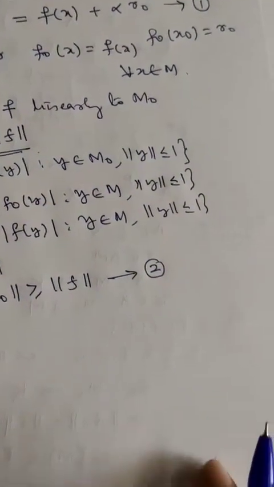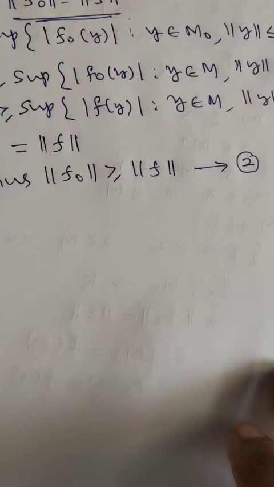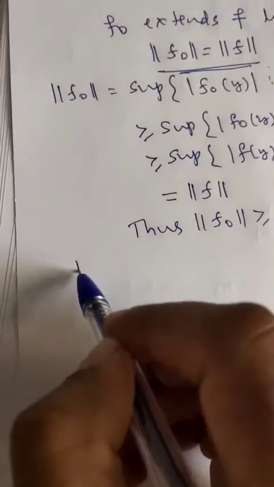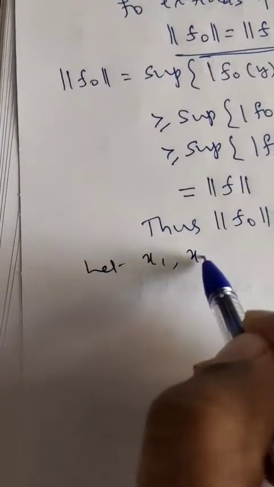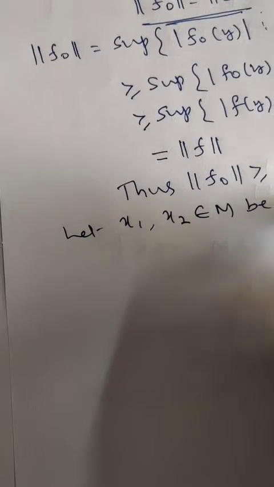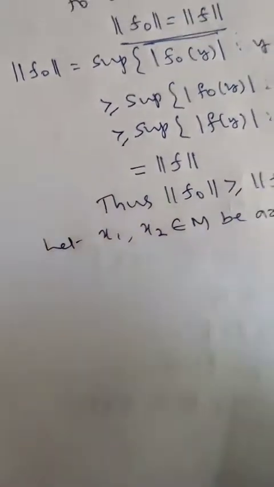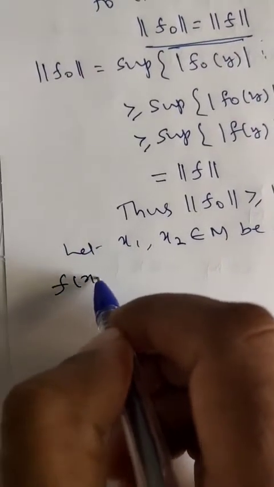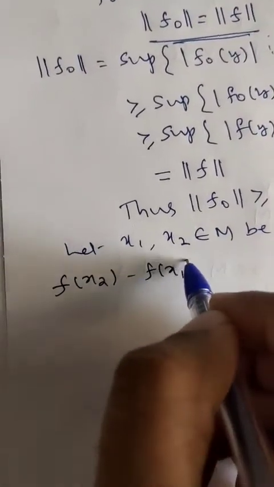Now we need to prove the converse part. The converse part is norm of f is less than or equal to norm of f naught. For this, let x1 and x2 belong to M be arbitrary. Then consider f of x2 minus f of x1.